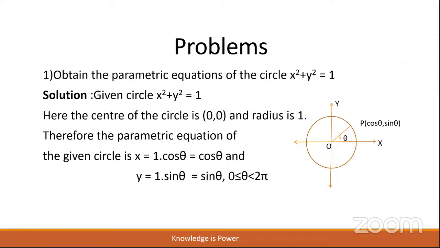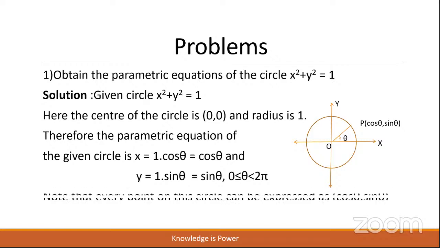That condition must be written, children. The range of theta should be mentioned. Note that every point on this circle can be expressed in coordinate form as (cos theta, sin theta). So for varying values of theta, we shall get a point.